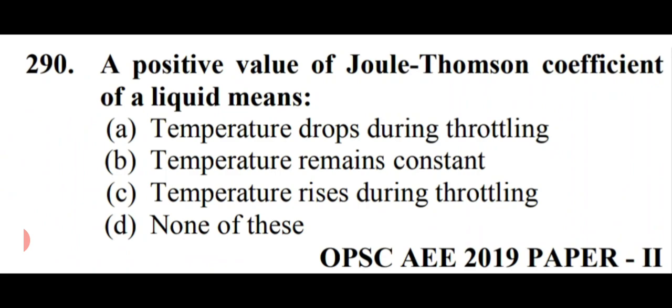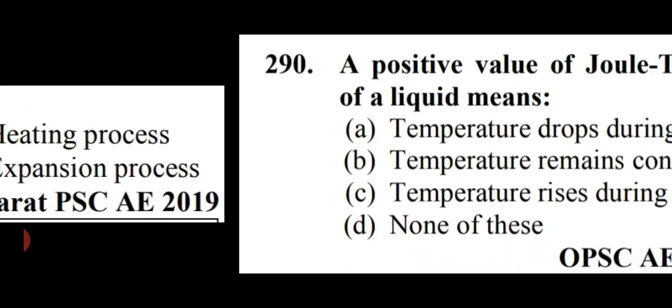A positive value of Joule-Thomson coefficient of a liquid means, options are temperature drops during throttling, second option is temperature remains constant, third option is temperature rises during throttling, and the fourth option is none of these. So friends, a positive value of Joule-Thomson coefficient of a liquid means temperature drops during throttling. That is option number A, temperature drops during throttling.